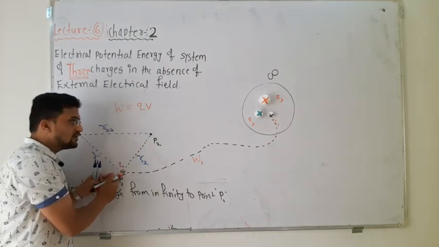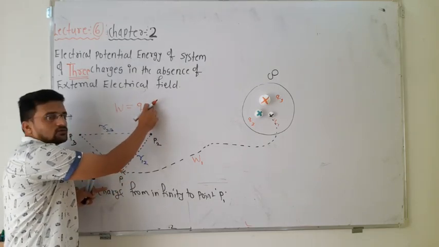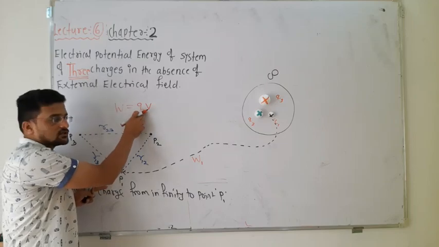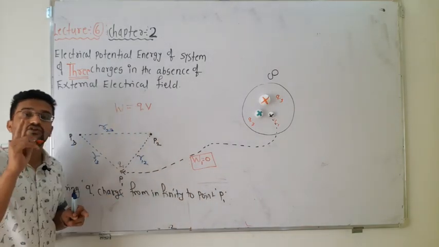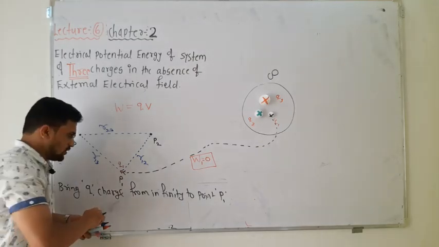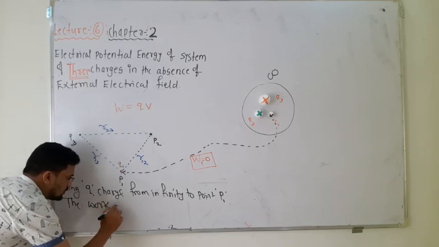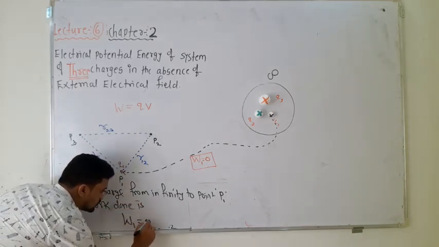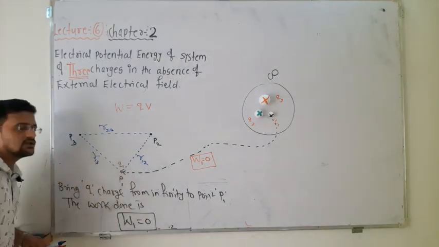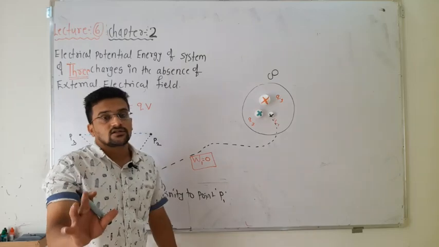If there is no electric field, there is no potential, and if the potential is 0, then the work done becomes 0. So initially it is 0 itself by bringing the first charge always. So the work done, I will mention here, W1 is equal to 0, because there is no potential and no electric field. Now consider the next scenario.